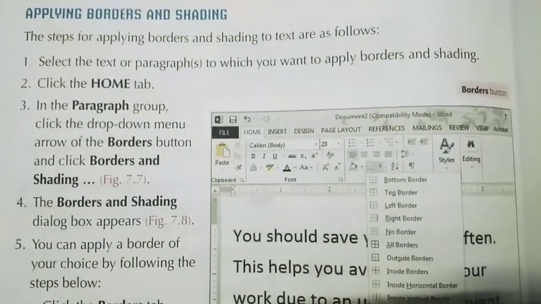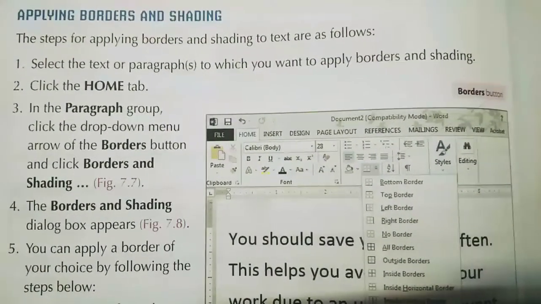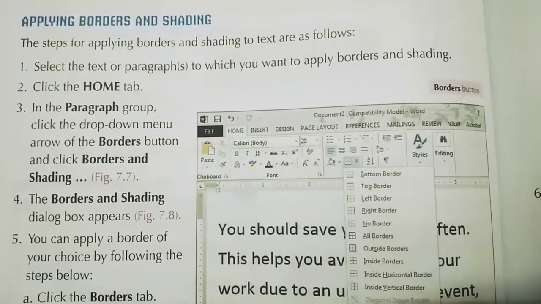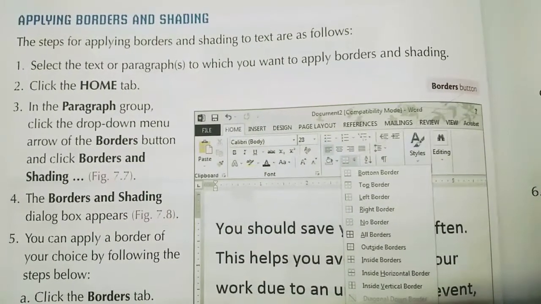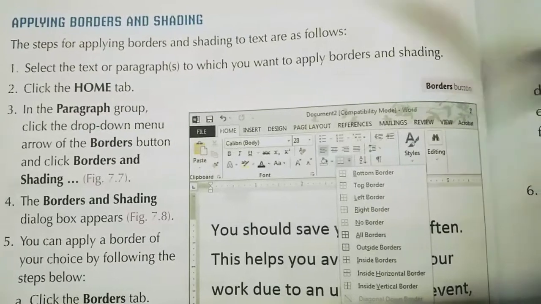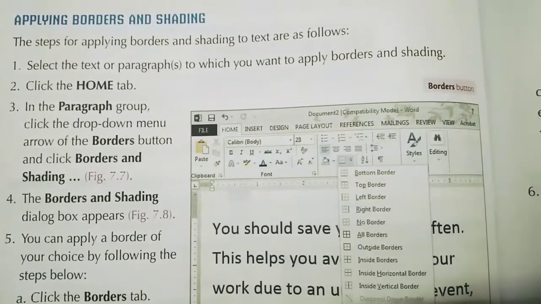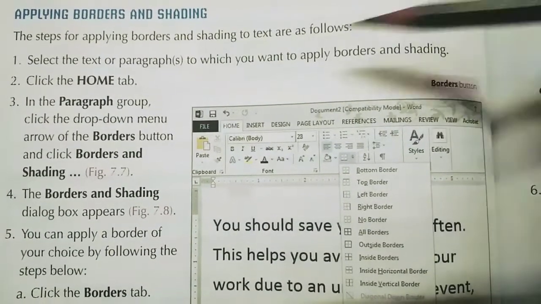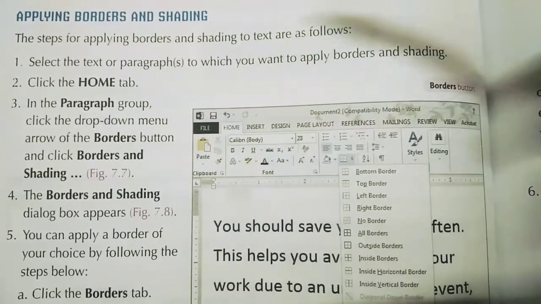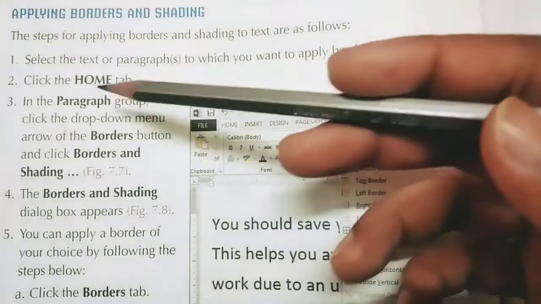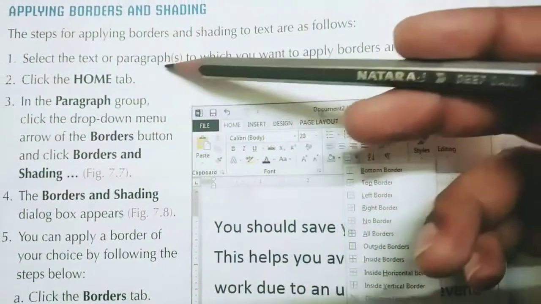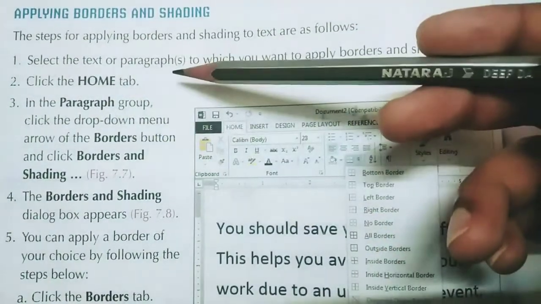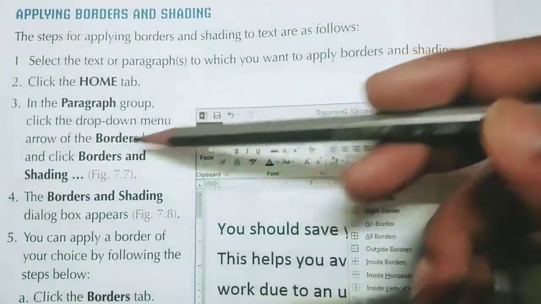How can you apply borders and shadings to your paragraph or to your text? When you make a border, it looks more beautiful, right? Suppose you are writing one paragraph and you make a border around the paragraph, then it will look more interesting, more beautiful. So you have to select the text or paragraph first of all, then click the Home tab again, go to the Paragraph group, then click on Borders and Shading.